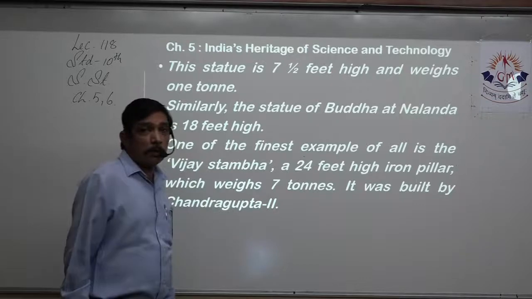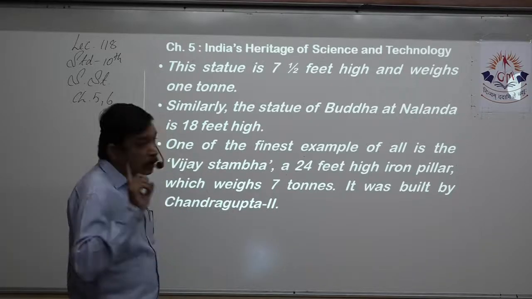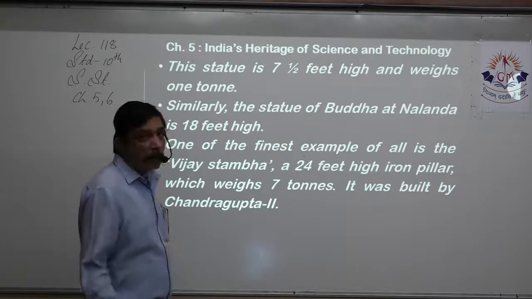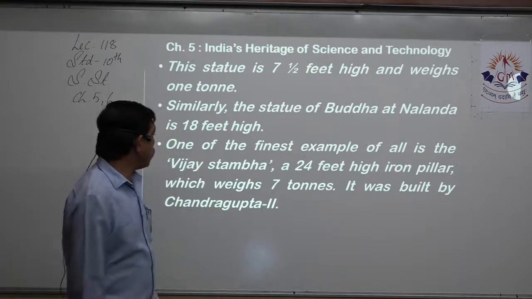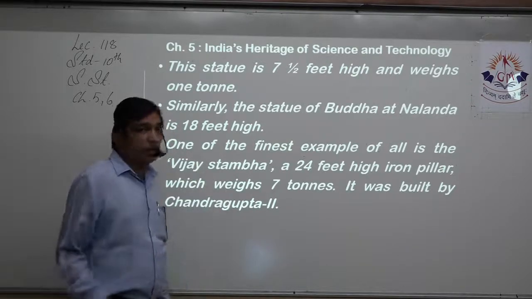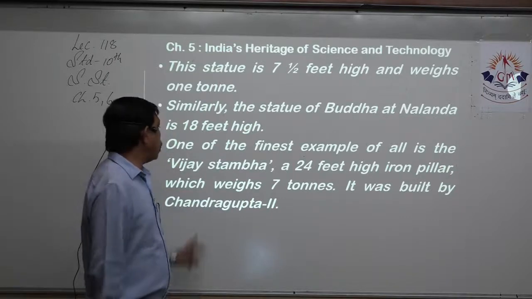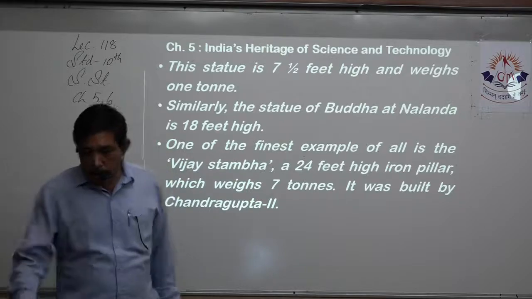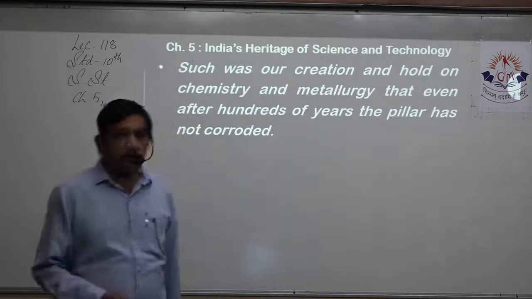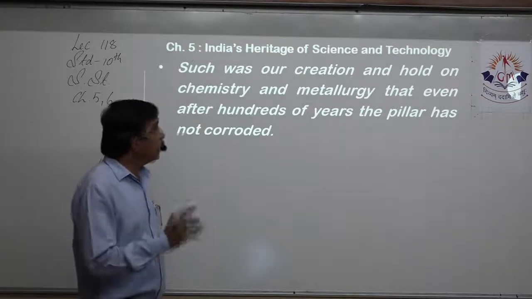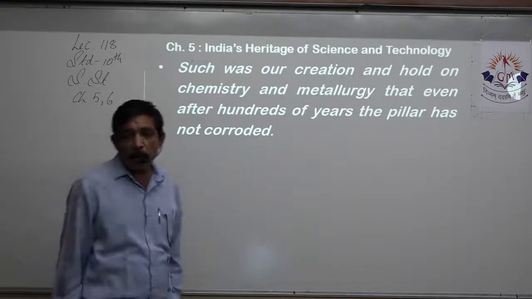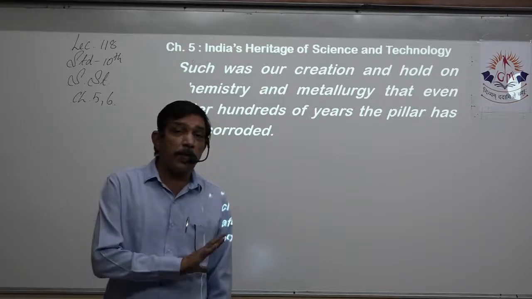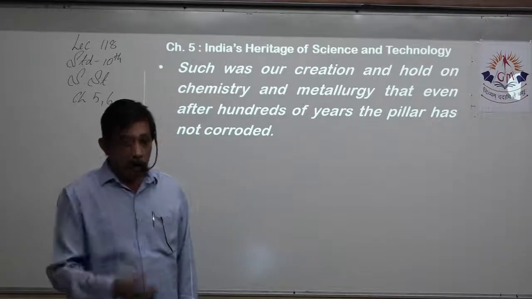A similar statue of Buddha at Nalanda is also 18 feet high. All of these are copper statues, metal statues. One of the finest examples of all is the Vijay's Thumb, which is a 24 feet high iron pillar that weighs 7 tons. It was built by Chandragupta II. And what is the achievement? Such was the hold on chemistry and metallurgy that even after hundreds of years, the pillar has not eroded. That is the plus point of that pillar. So we have to mention that.